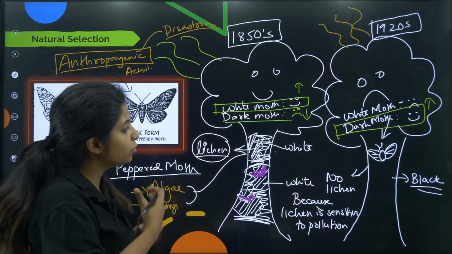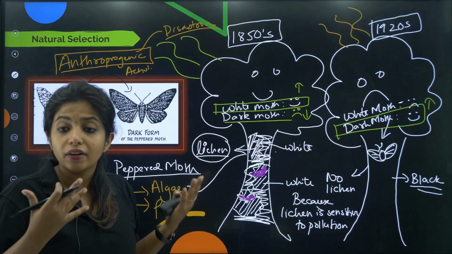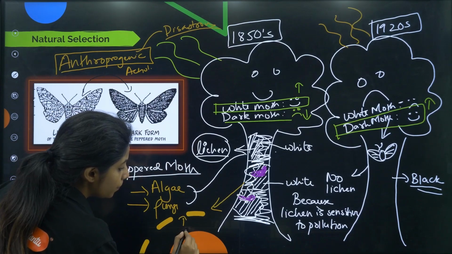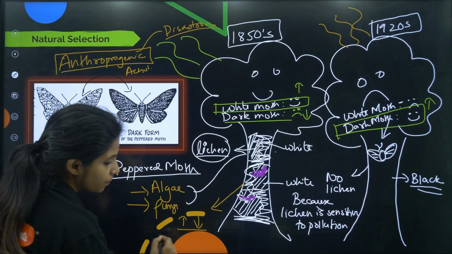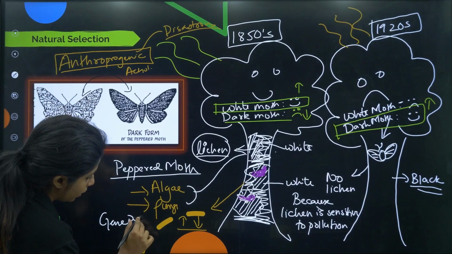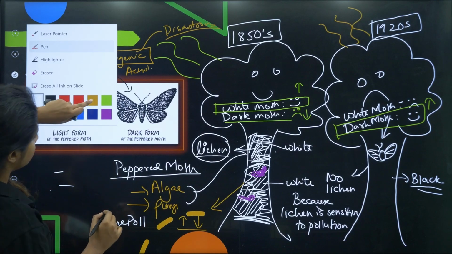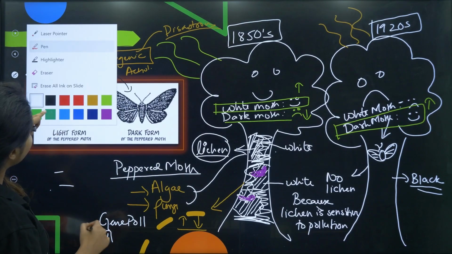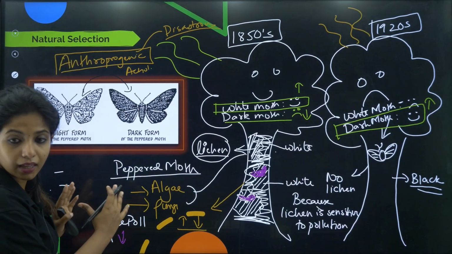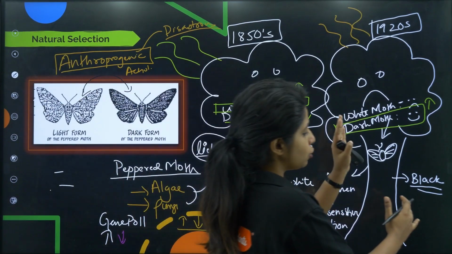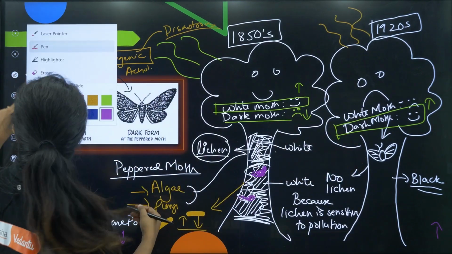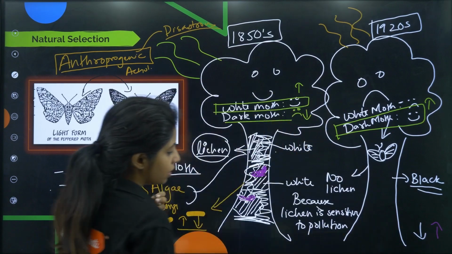Okay, now where do you see evolution over here? How can you give this as evidence? Basically, initially the number of white moths was more, whereas the number of dark moths was less. When you talk about the gene pool, the number of genes and the different types of it, the genes of white moths were more and the genes of dark moths were less in the 1850s. Whereas when you go to the 1920s, what happened, children? The opposite happened. The dark moth's genes increased, whereas the white moth's genes decreased.